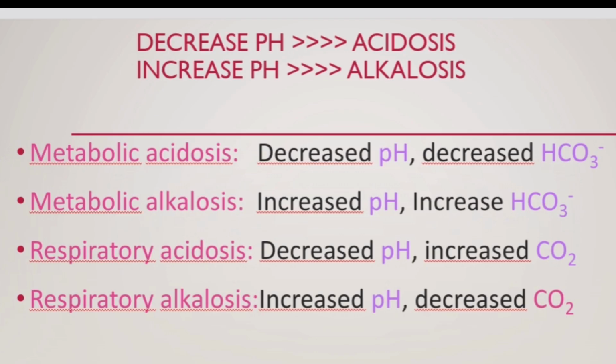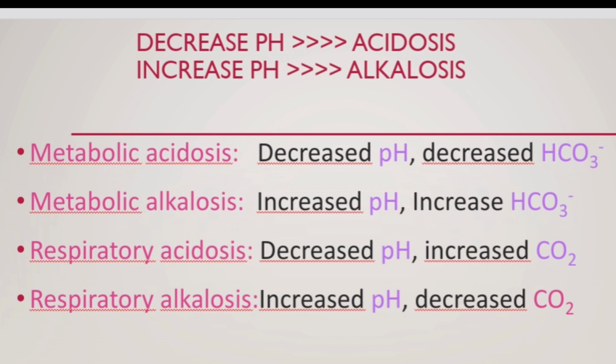So next we will again revise. In metabolic, a decrease in pH is acidosis and an increase in pH is alkalosis. In metabolic, both parameters will change in the same direction, as from the mnemonic. "ROME": respiratory means opposite. In respiratory acidosis and alkalosis, both parameters change in opposite directions. In metabolic, ME means equal direction.